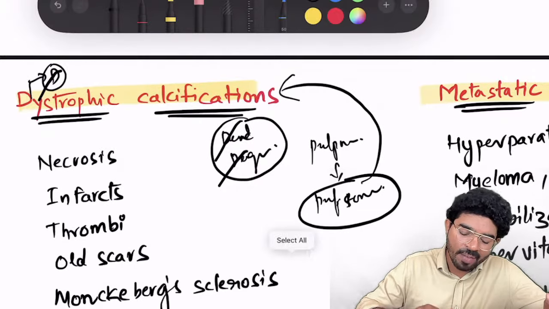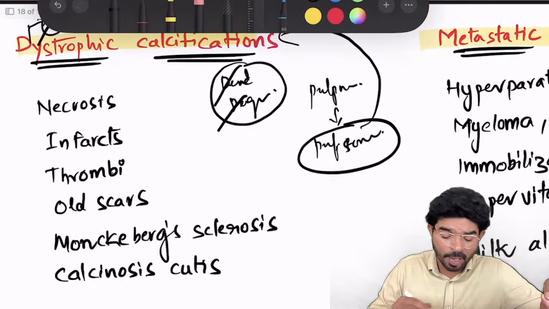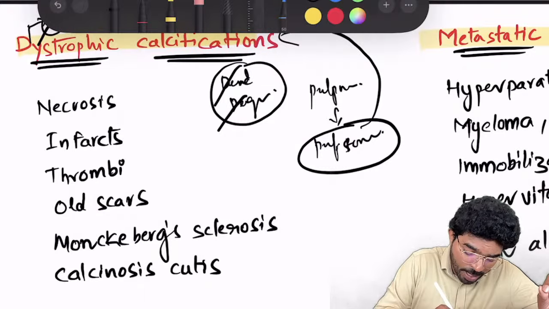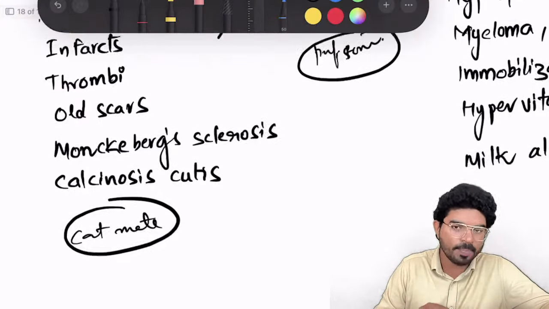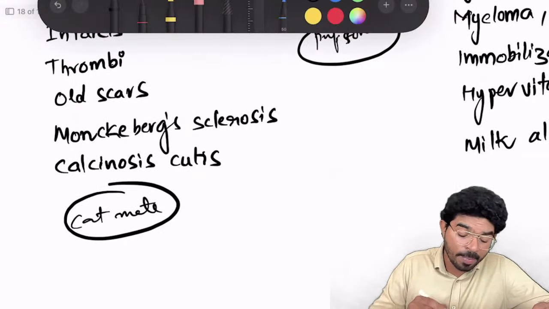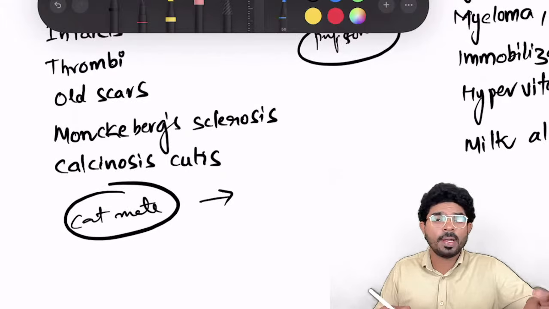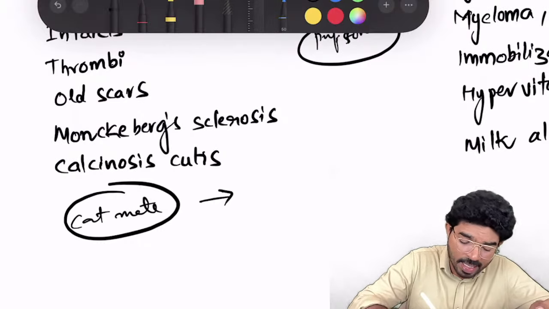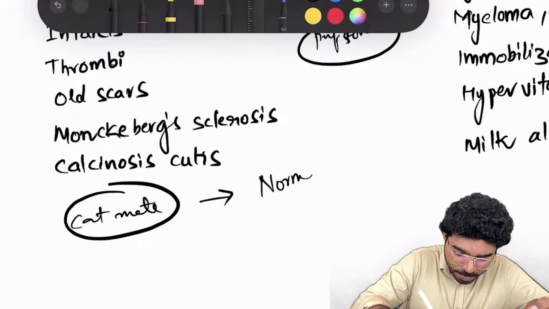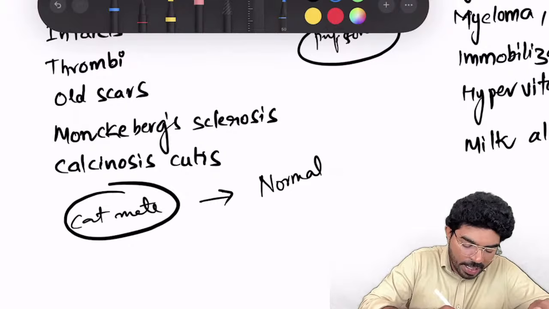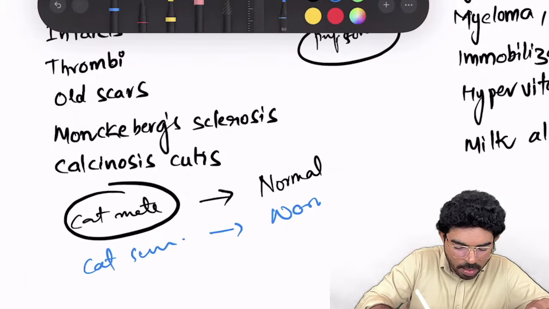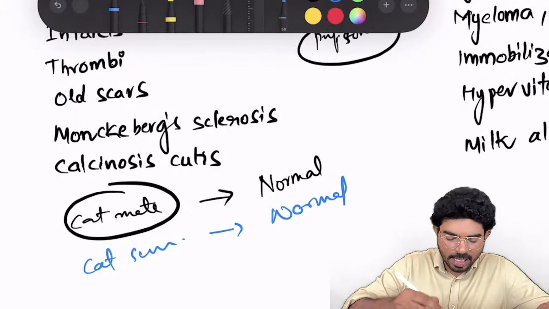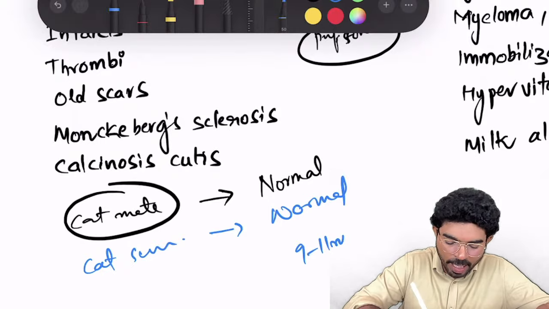Another important area: whenever they're talking about calcium metabolism, because calcifications are associated with calcium metabolism. In dead and degenerated cells, calcium metabolism is normal. Calcium serum levels are also normal. Normally, serum calcium levels will be 9 to 10 milligrams per deciliter.